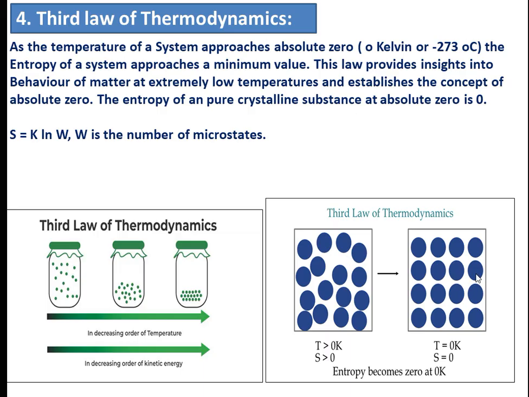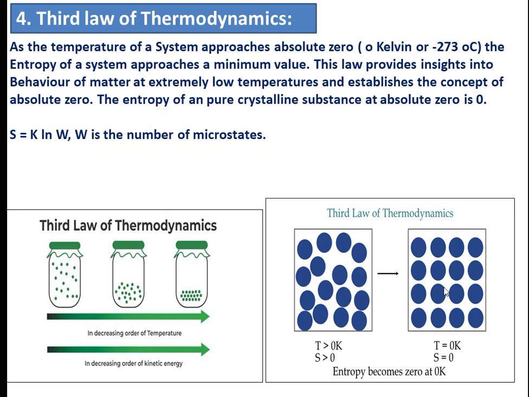Here you can see this is a perfect crystalline substance and all the atoms are arranged in the proper way. There is no motion in these particles, so the number of microstates is 1. We can use the formula S = k ln W, where W is the number of microstates. So at absolute 0, S = 0, the entropy of the system will be 0.